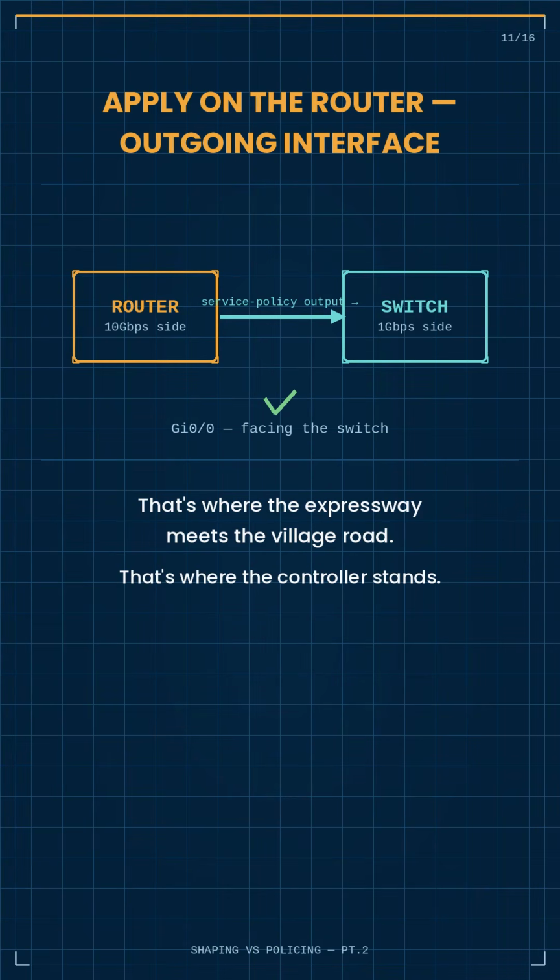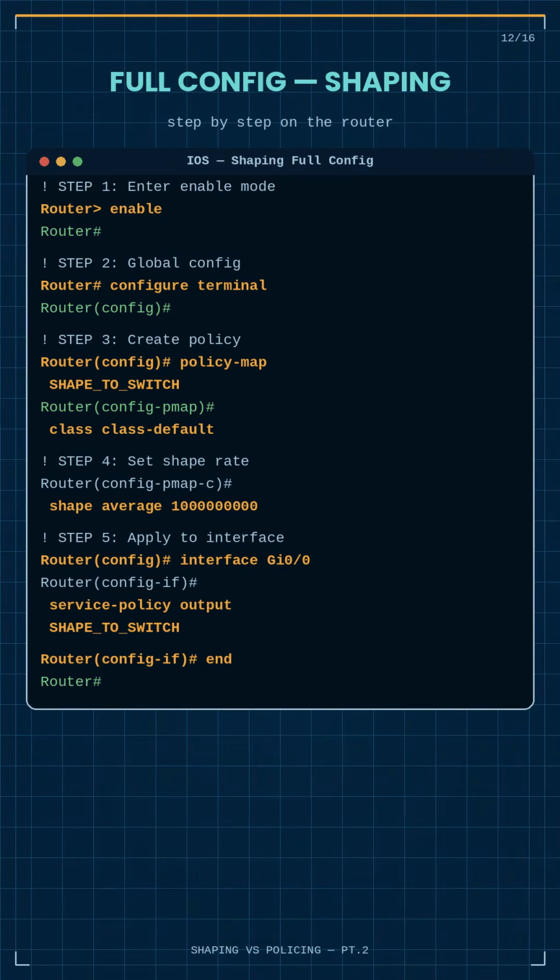Both commands go on the router's outgoing interface, the side facing the switch. Because that is where the expressway meets the village road. That is where the traffic controller needs to stand. Configure it right, and the village road flows smoothly. Leave it unconfigured, and the junction stays a crash site.